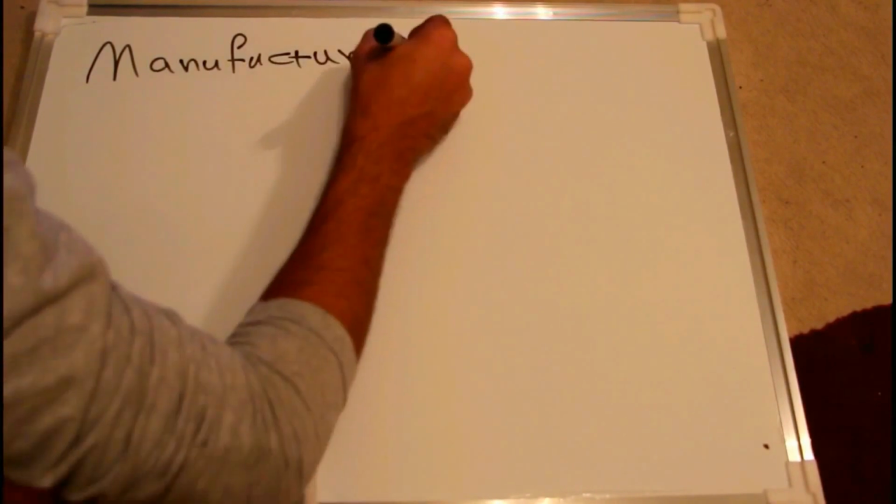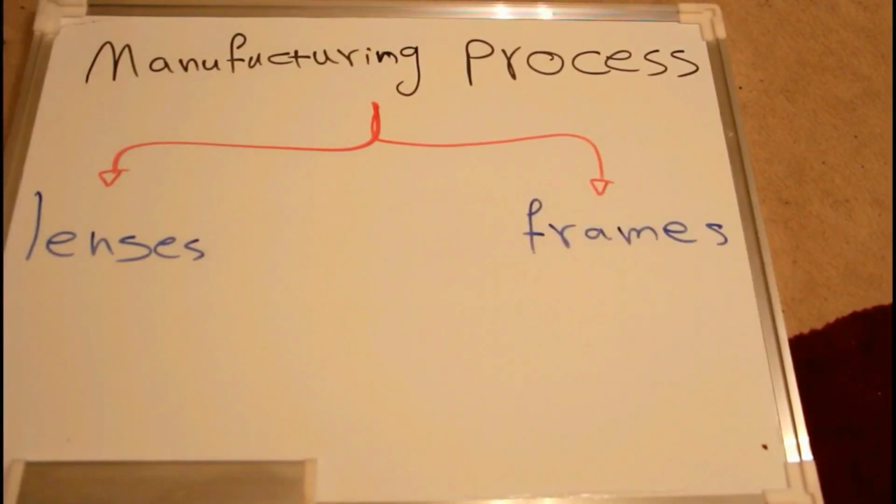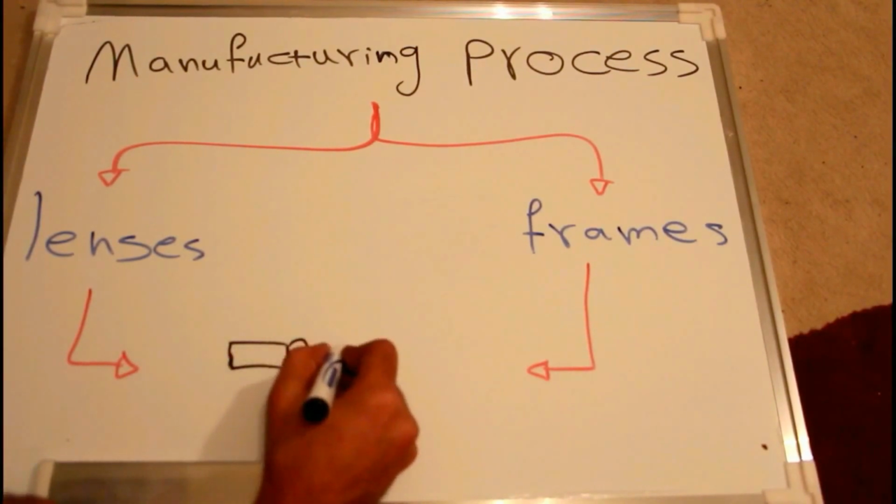The manufacturing process is divided in two parts: lenses and frames. Each one is finished in a series of operations. Then lenses and frames are combined to form the eyeglasses.